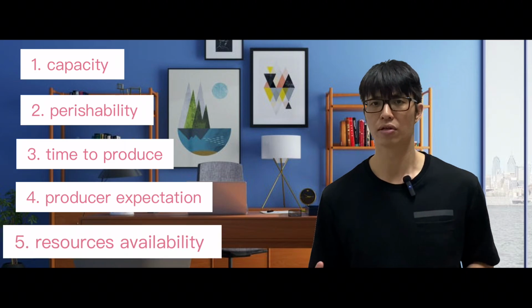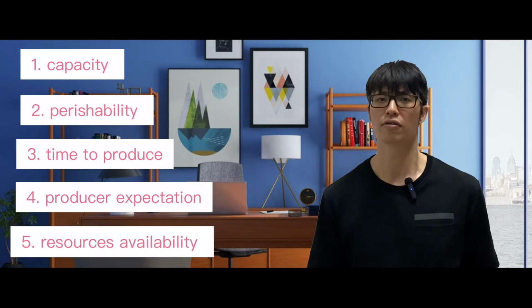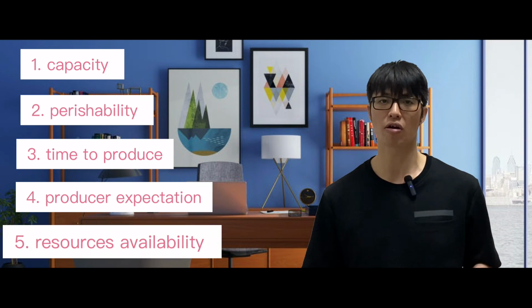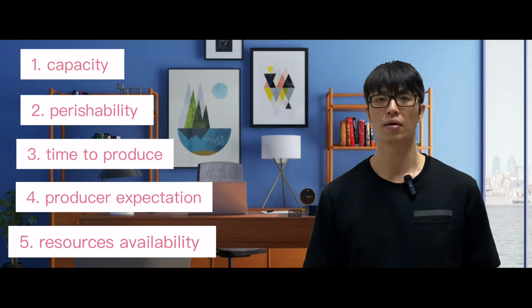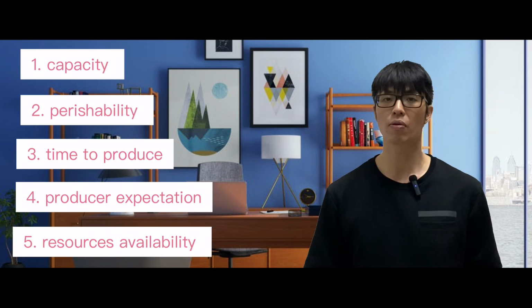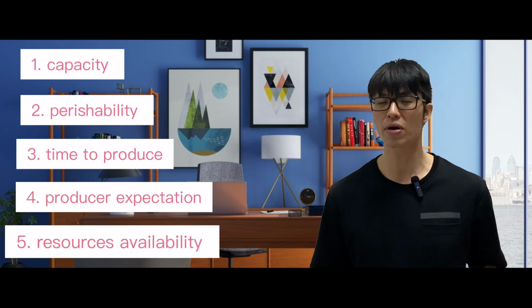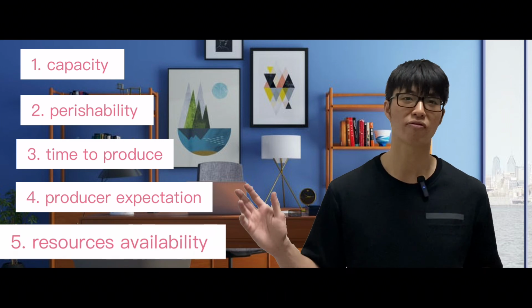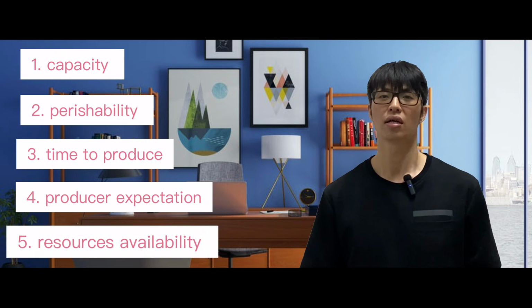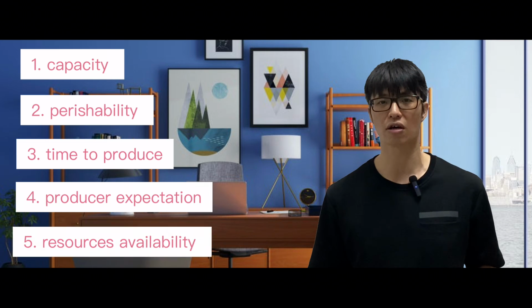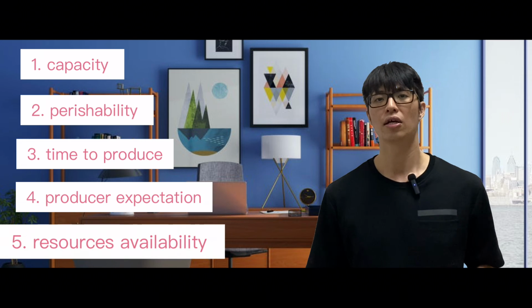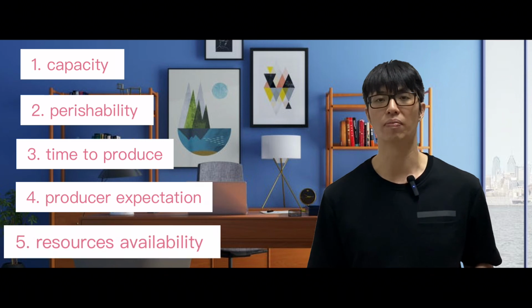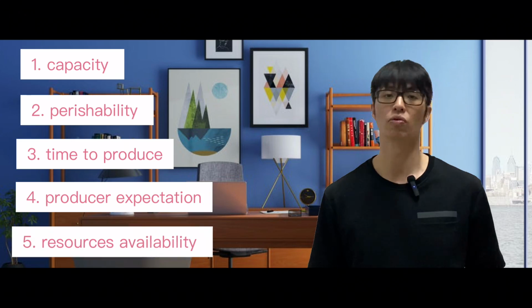This type of resource can only be found in Wakanda, so it's very hard to get. Then your supply will be inelastic. Even if a lot of people want to buy that shield, you cannot produce it because you cannot find the resources, because your resources are unique. However, if your resources are common, just like you can buy them from the market anywhere, your raw materials and all the resources you can get from the market itself, not hard to find and not risky to find, then your producer supply curve will be more elastic, which is greater than 1.